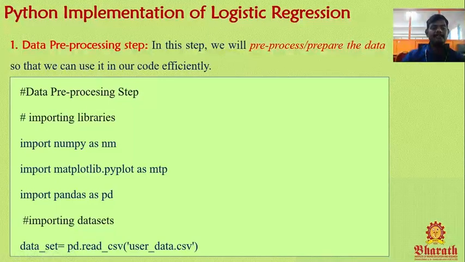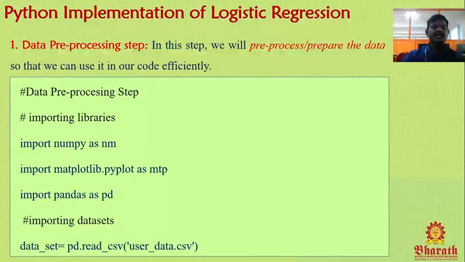First step, we need to make a data set. So this is the Python code to make a data set. This is the data pre-processing step, importing libraries. I am importing the NumPy library, this one is for MATLAB plotting, and this is for Pandas. I imported 3 libraries in Python.